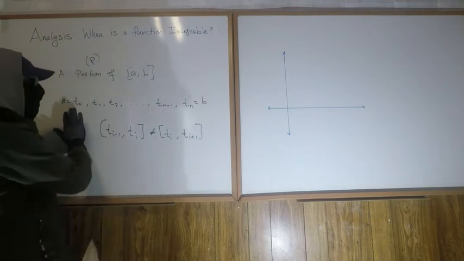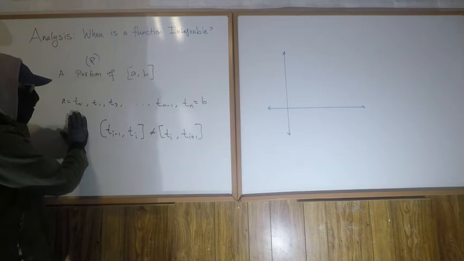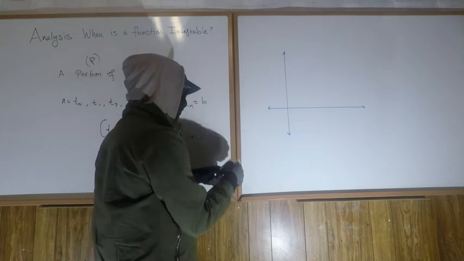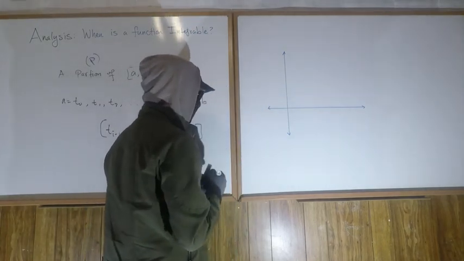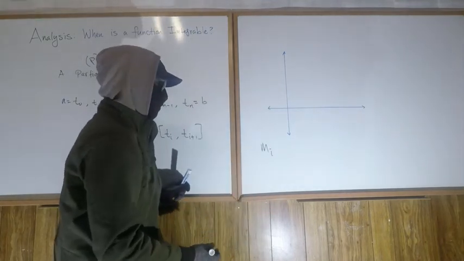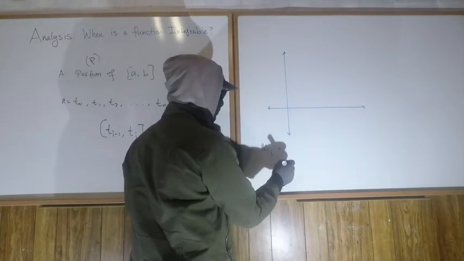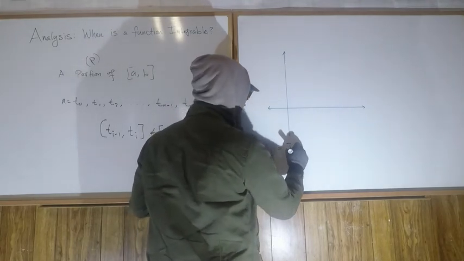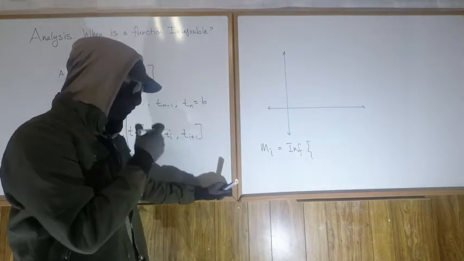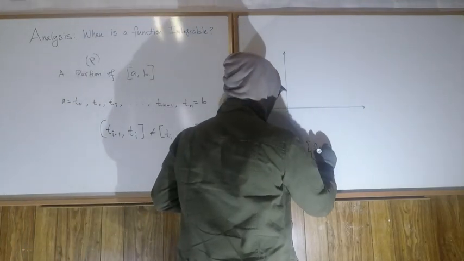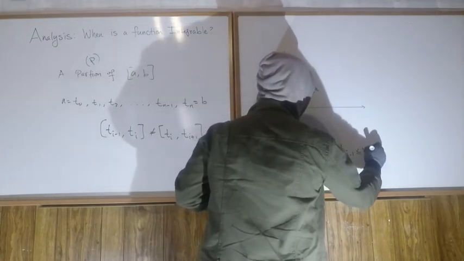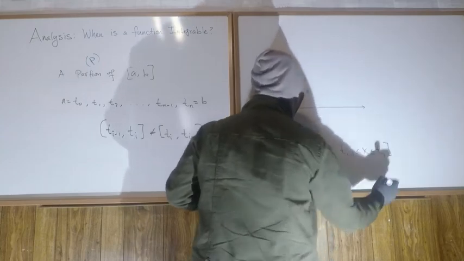And so now let's talk about these very important items. Okay, so let's define, and let me do it over here. Let's define little m sub i to be equal to the infimum of f of x on t sub i minus 1 is less or equal to x is less or equal to t sub i. Wait, what? What am I talking about?